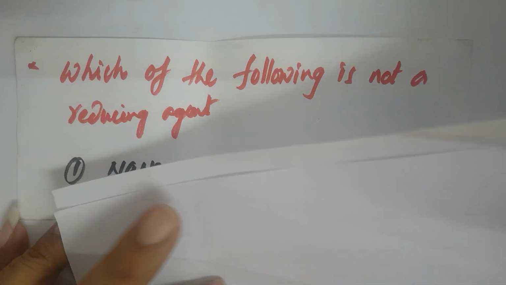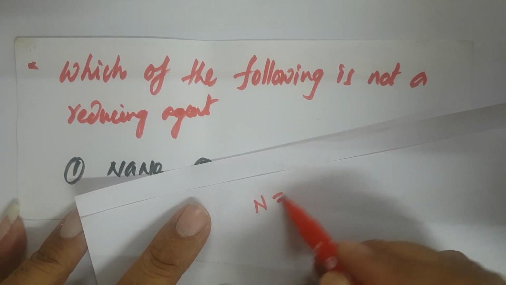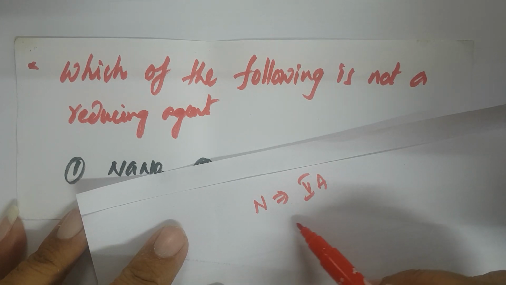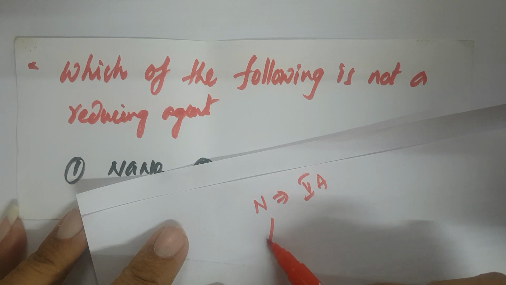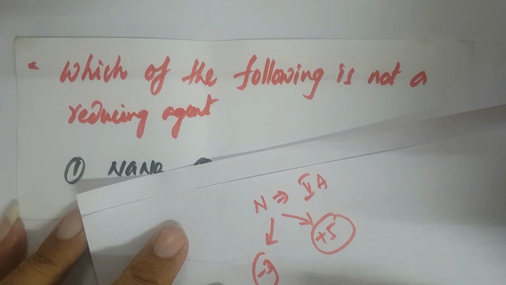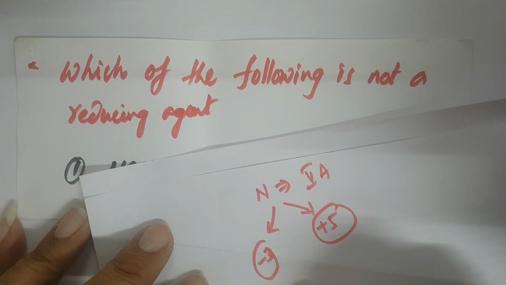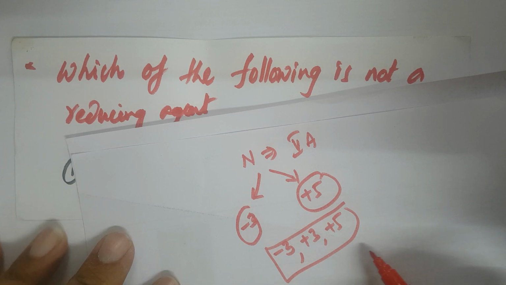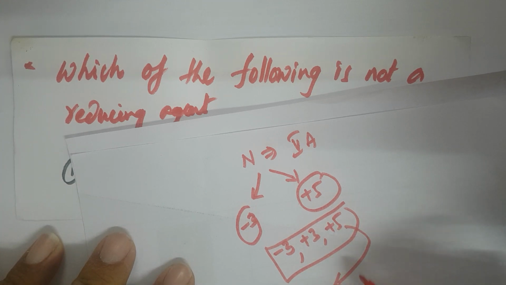So nitrogen belongs to which group? Group 5A. Regarding group 5A elements, the lowest possible oxidation number is -3 and the highest possible oxidation number is +5. So the general oxidation states for the fifth group elements are -3, +3 and +5. Nitrogen compounds with the +5 oxidation state only participate in reduction and act as oxidizing agents.